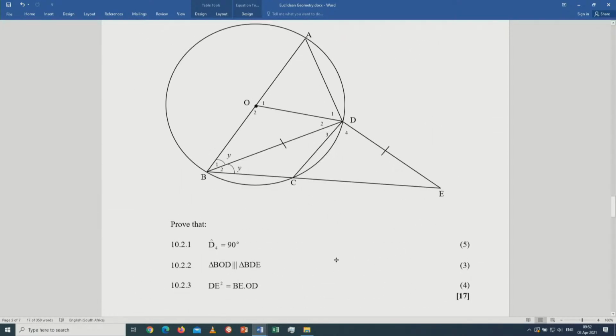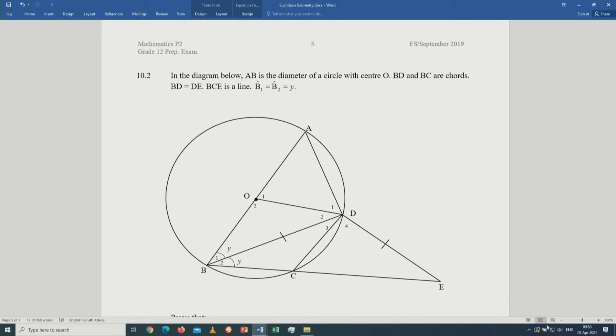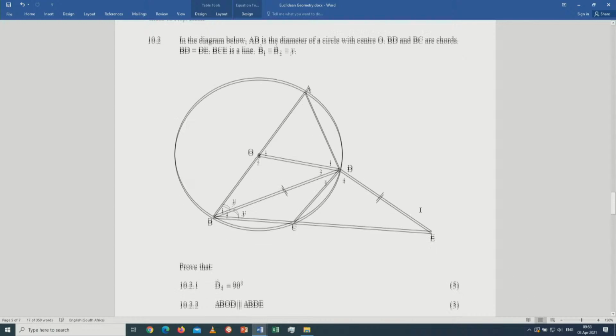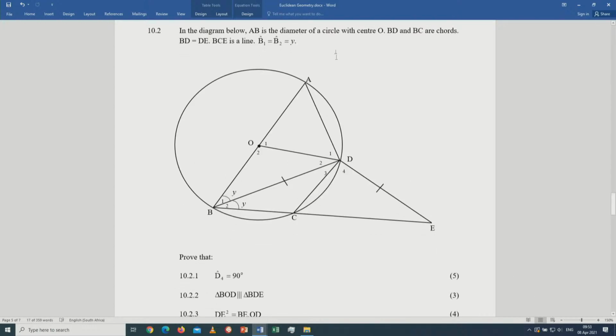Check this type of question. Here it is, it's given that... let me make it smaller. Thank you. In the diagram below, AB is a diameter. Once they say AB is a diameter, you must know your theorems. Immediately you must know that angle ADB is 90 degrees, because the angle subtended by a diameter is 90 degrees. Fine, there is the given information.